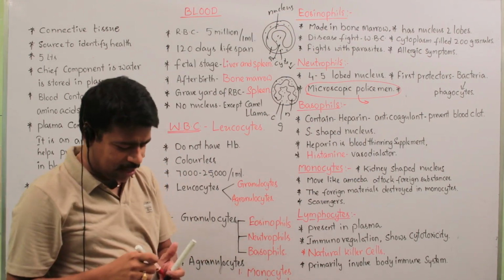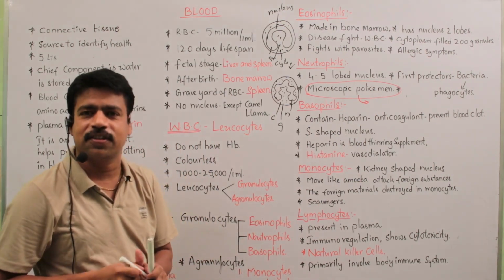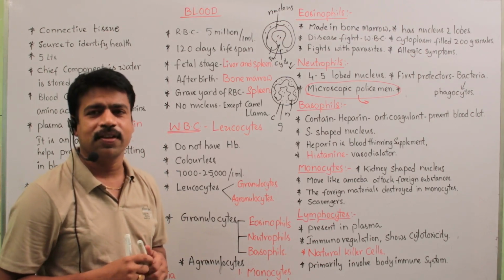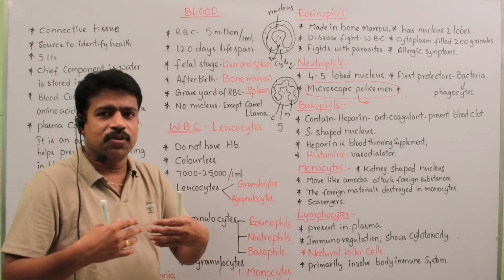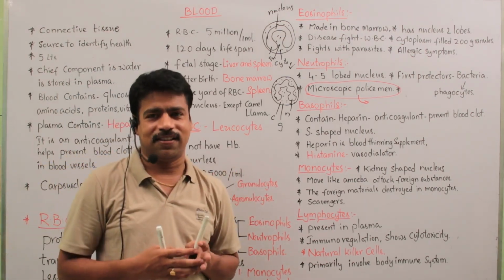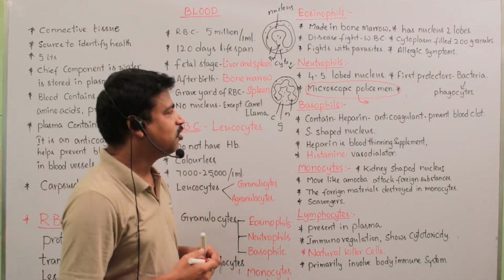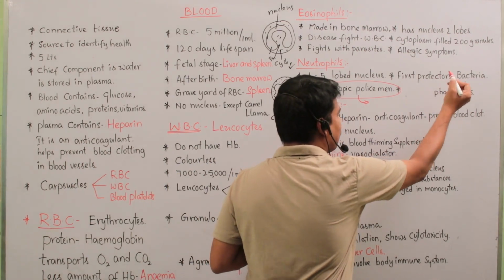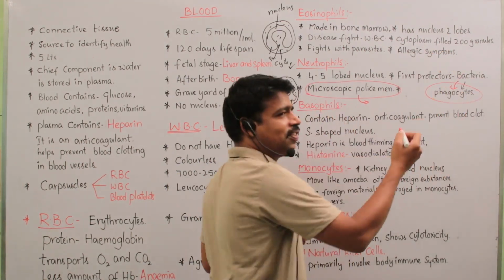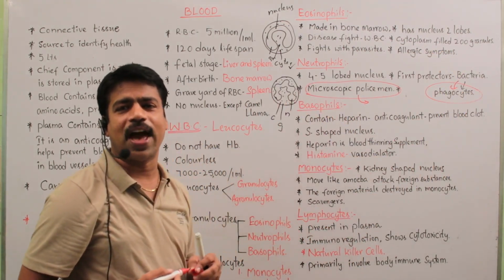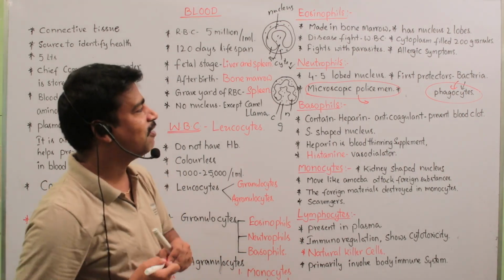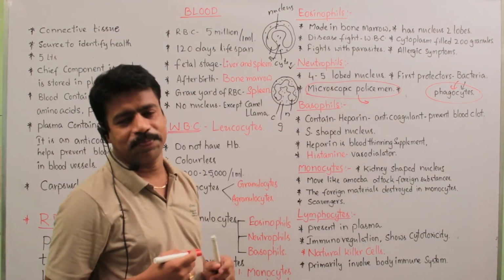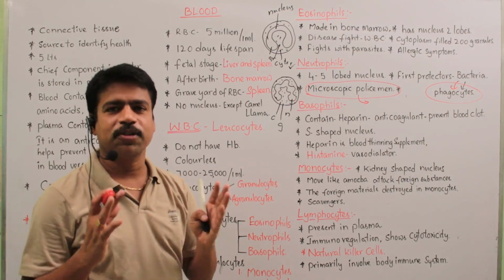This phenomenon is called phagocytosis, which means it consumes the bacterial cells. Hence neutrophils are phagocytes.